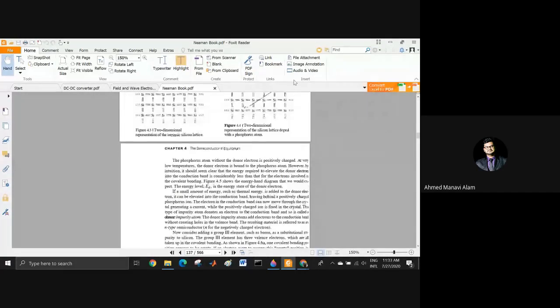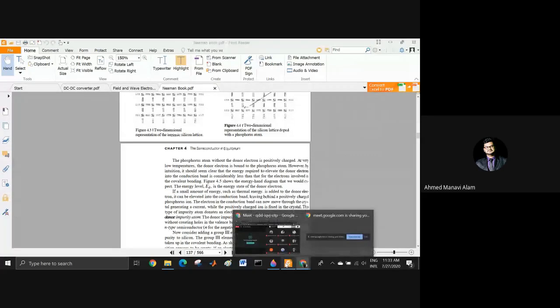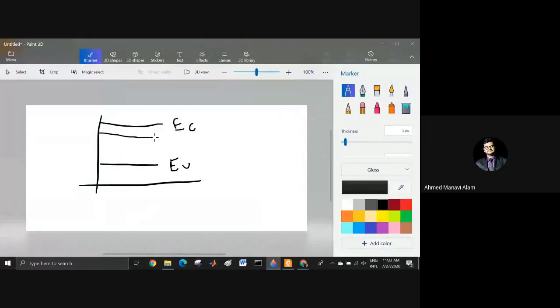Now, as that electron is loosely bound here, the energy level ED is the energy state of the donor electron. As that electron is loosely bound, it will need less energy to move around. Think of it like this, just learn from the analogy. Suppose 9 of your friends are in the class. I have told you to make a pair, so everyone will have to pair up. That means there will be 2 friends in a pair. So you have formed 4 pairs and 1 friend is left over.